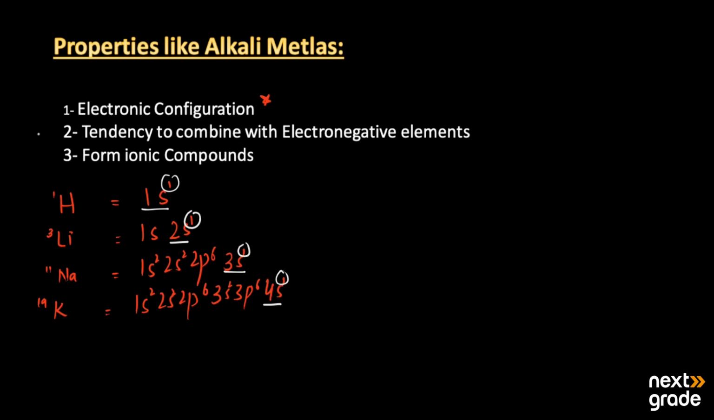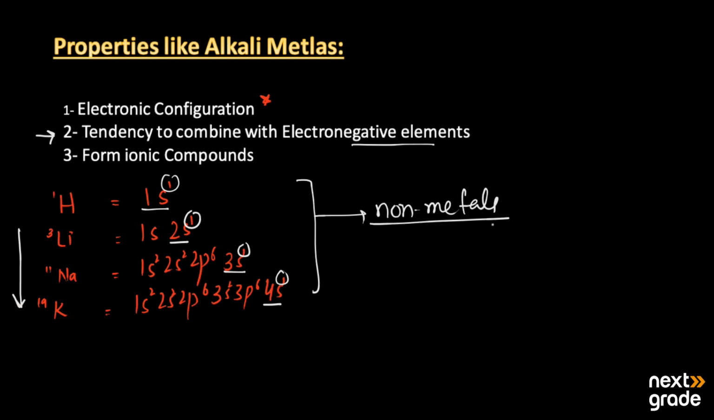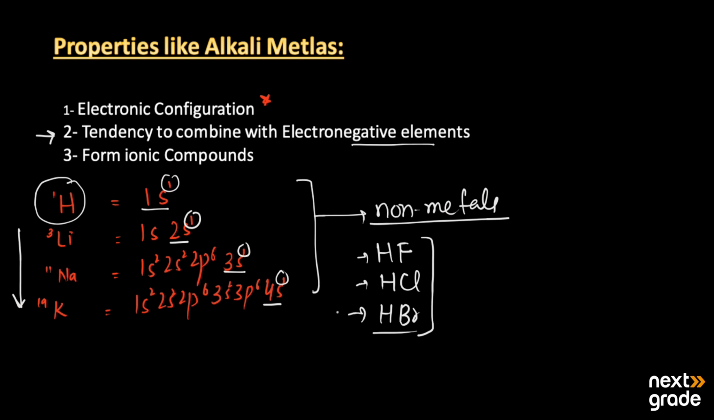The second property that resembles the alkali metals is its tendency to combine with electronegative elements. All the other alkali metals can combine with electronegative elements, or we can say with non-metals, as non-metals are electronegative elements. Hydrogen also has the ability to combine. For example, it can make hydrogen fluoride, hydrogen chloride, and hydrogen bromide. All these are electronegative elements and it can bond with them.